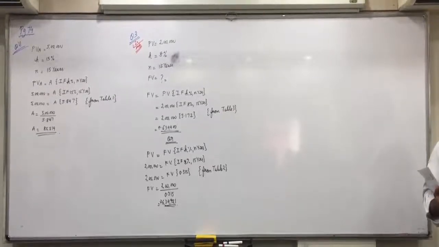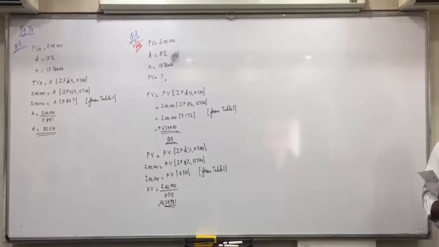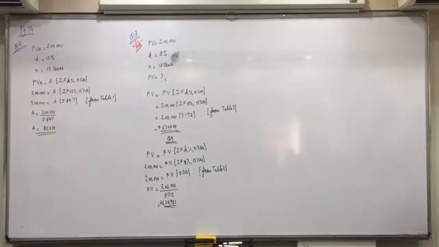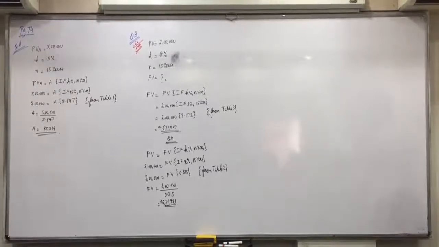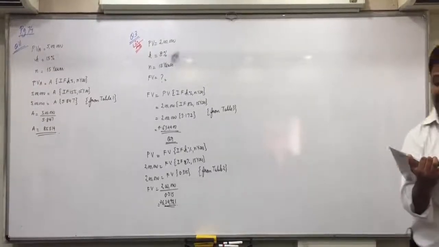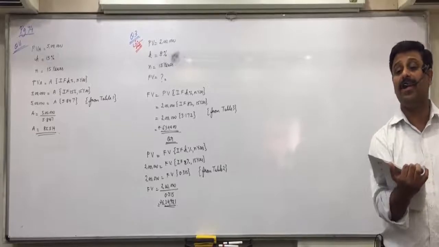Has everyone completed this alternative? Now, question 2, sub question 1 on page 75. A couple wants to accumulate a retirement fund of 50 lakhs in 15 years.